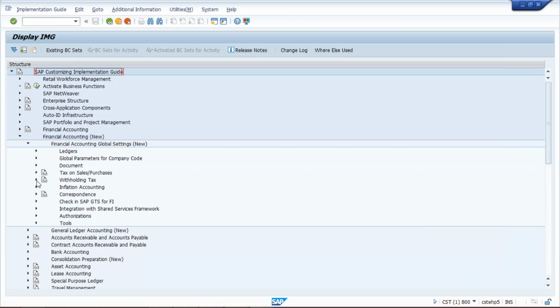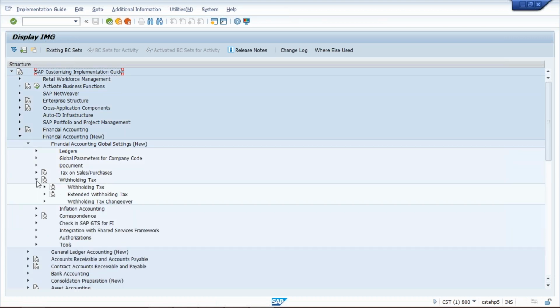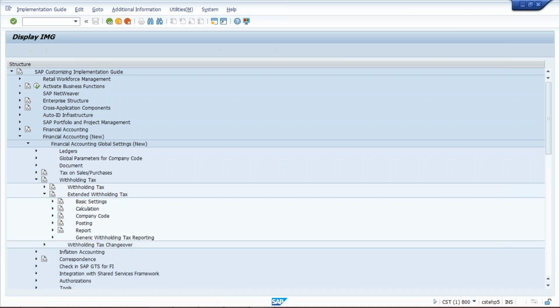And then see here, in that withholding tax is there, expand with extended withholding tax, extended withholding tax.